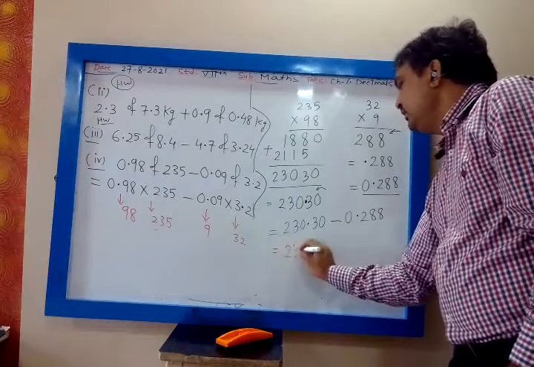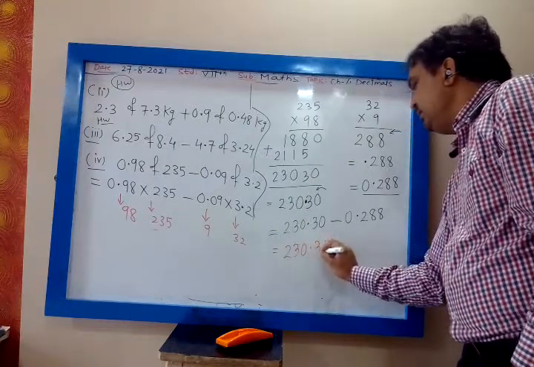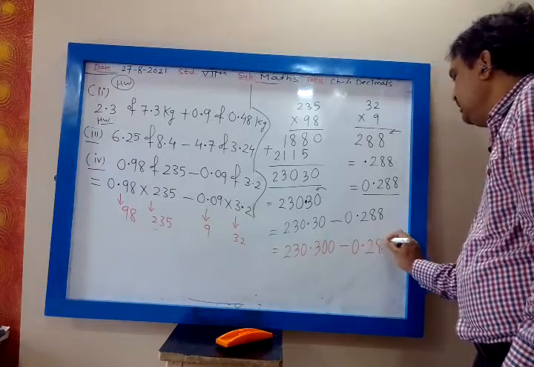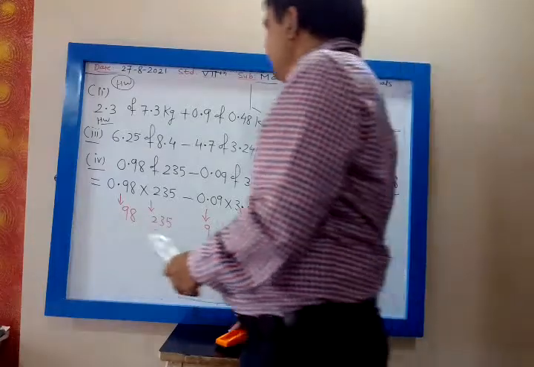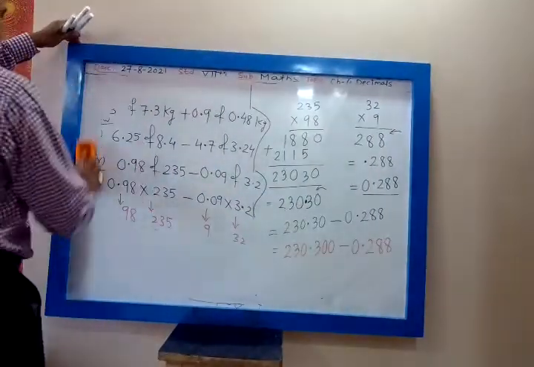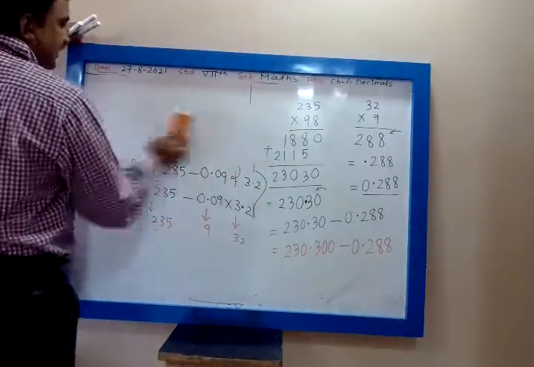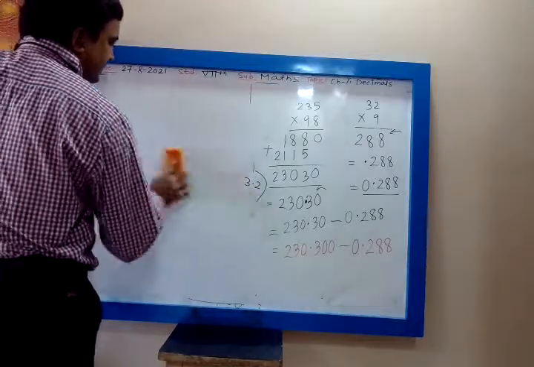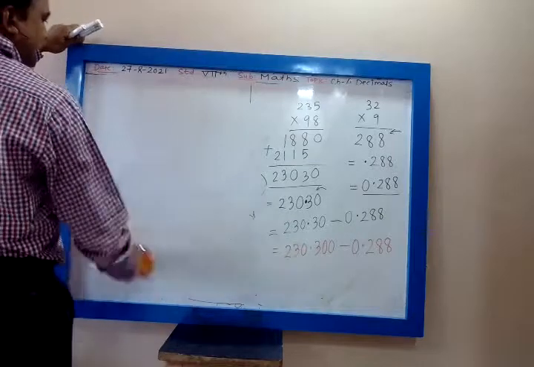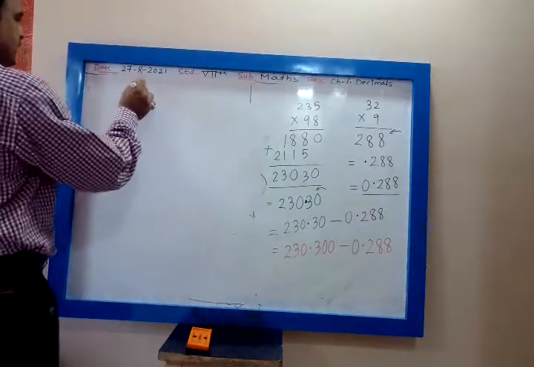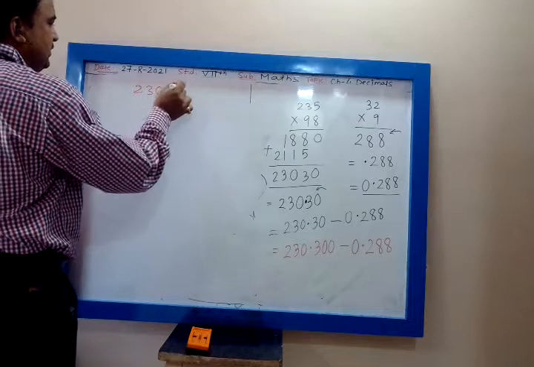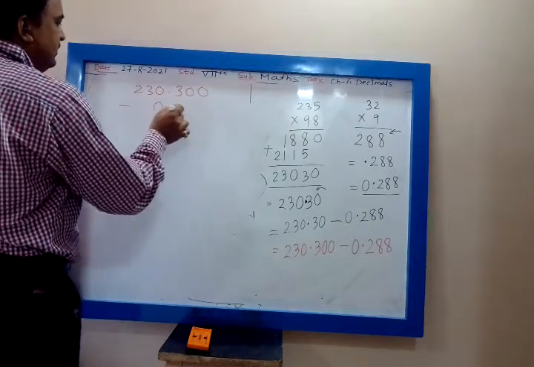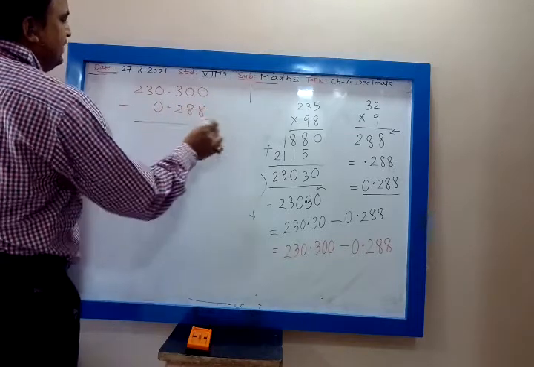That will be 230.300 minus 0.288. In addition and subtraction you have to convert them into like decimals first. Let us simplify.